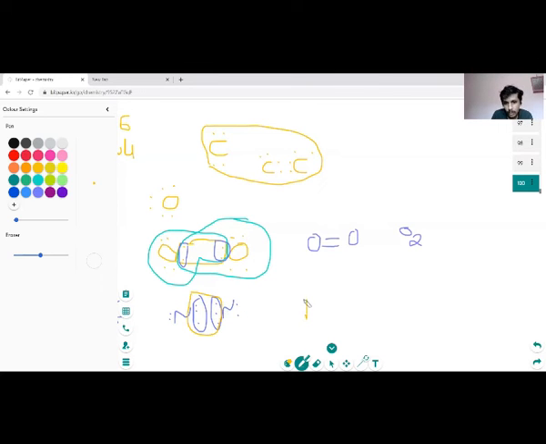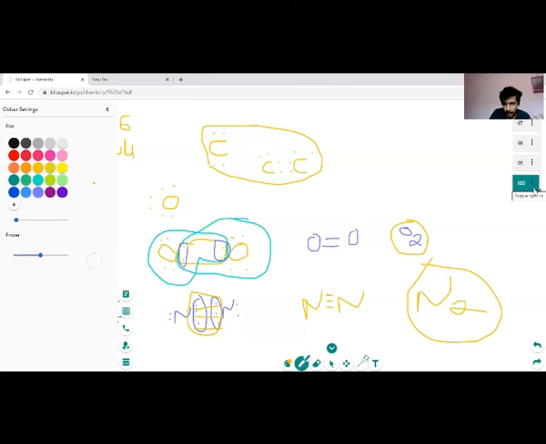Hence you have a triple bond. I hope you understand this now. There are 2 electrons for one bond, 2 more electrons for another, and 2 more for the third. It forms a triple bond. That is N2, which has a triple bond, while oxygen has a double bond.